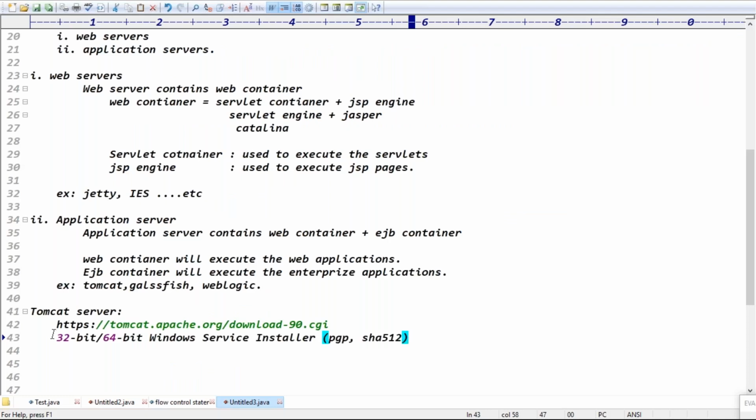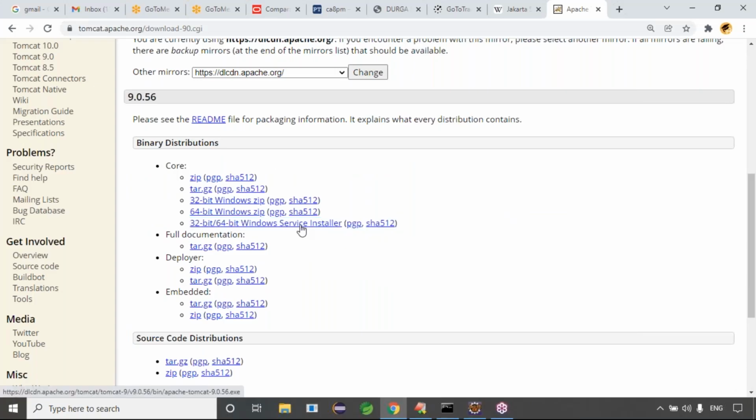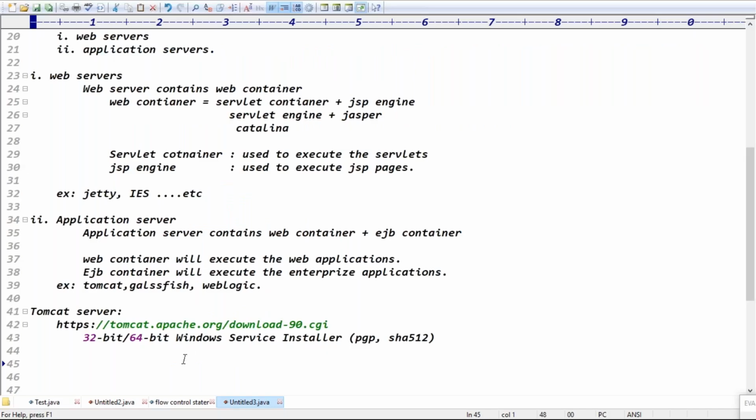Once you click on this, the download will start automatically.